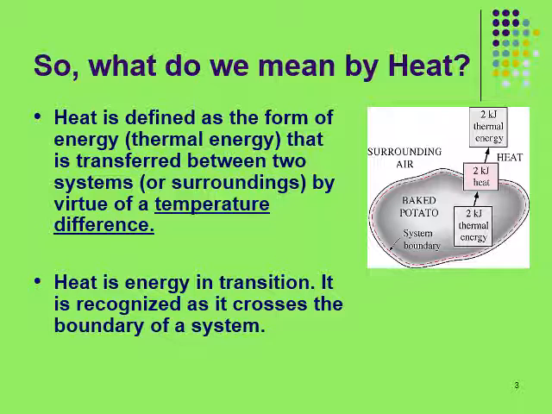That is, an energy interaction is heat only if it takes place because of temperature difference. Then it follows that there cannot be any heat transfer between two systems that are at the same temperature.